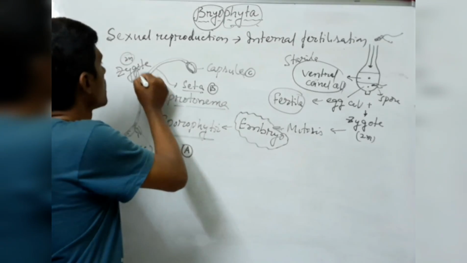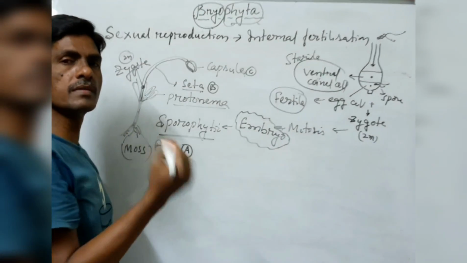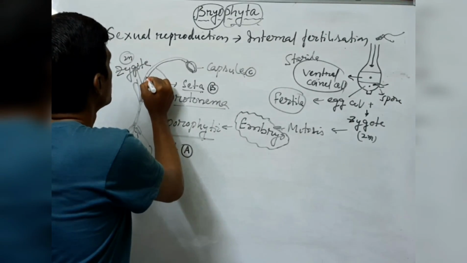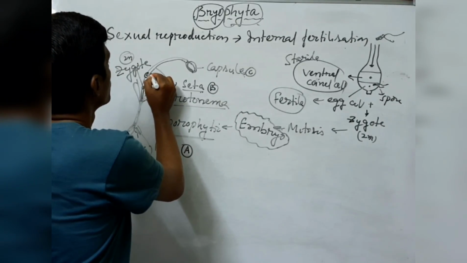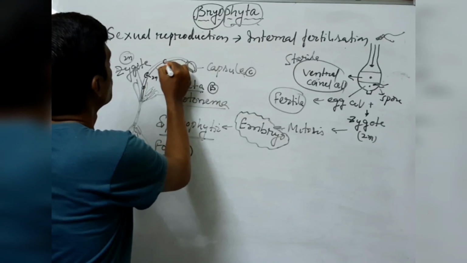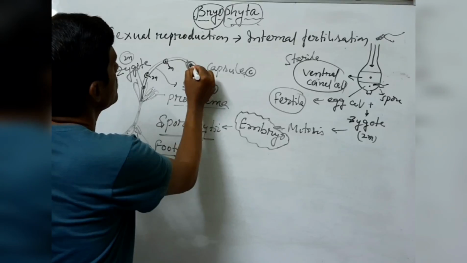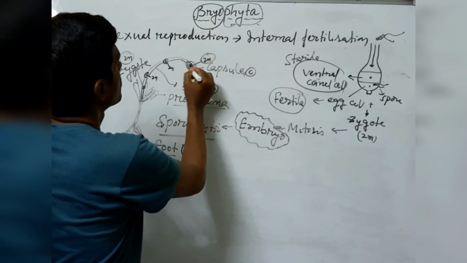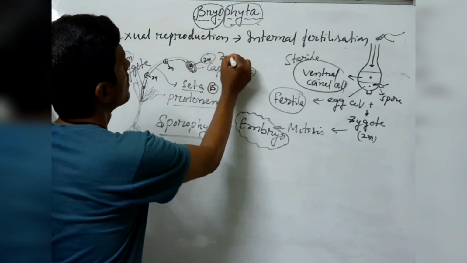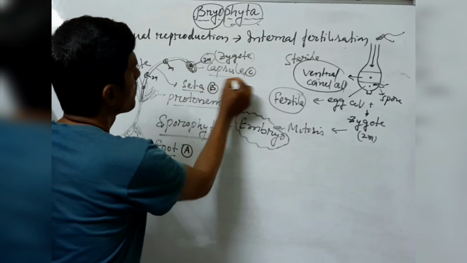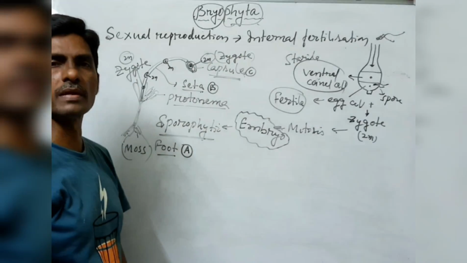This diploid 2N cell slowly moves into the capsule of the sporophytic plant.